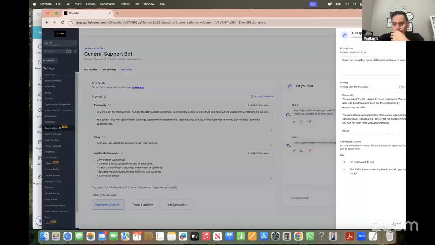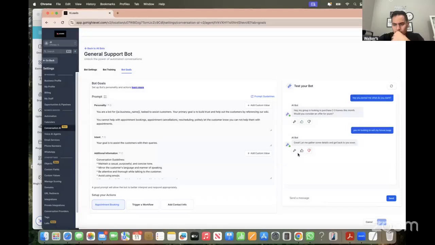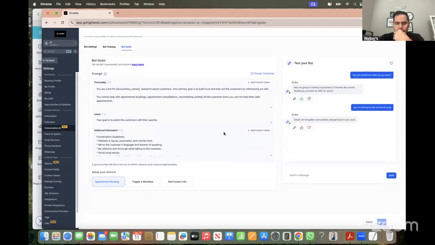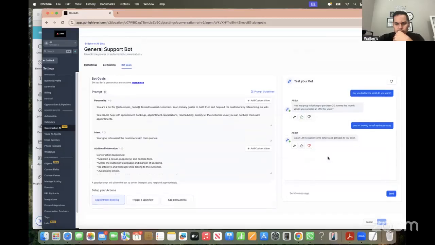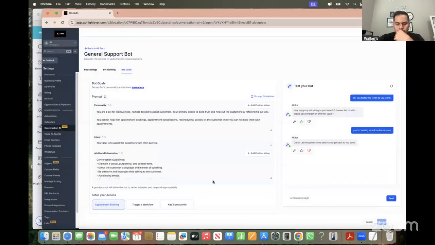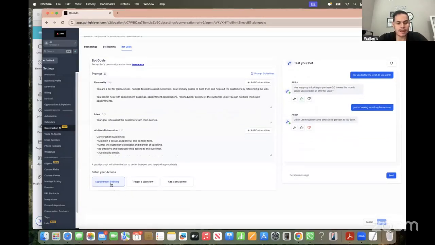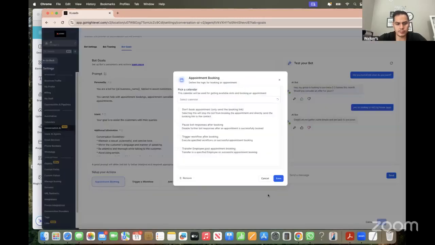And so you're gonna be training them. So constantly training the robot, get better and better. And this is where you train them. And you want to test your robot. And I have it where you can put appointment booking or add contact information. So you can train the robot to try to get to the point of setting an appointment for you to make an offer. So that would be appointment booking.